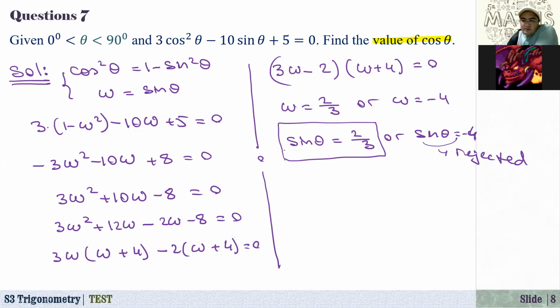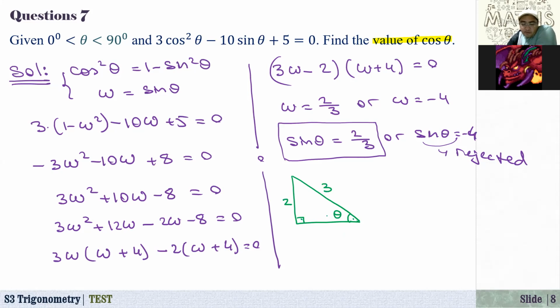In the question, it says we need to find the value of cosine of theta, right? So immediately we can just draw our reference triangle. And suppose that this angle is theta. And what is sine of theta? It is 2 over 3. So opposite side is 2 and hypotenuse is 3.